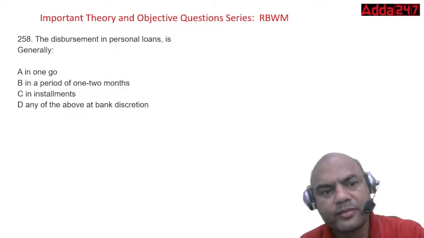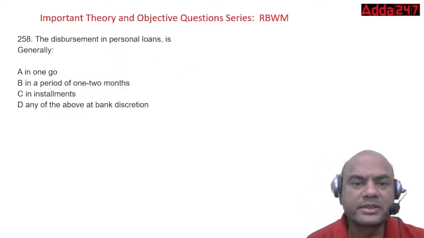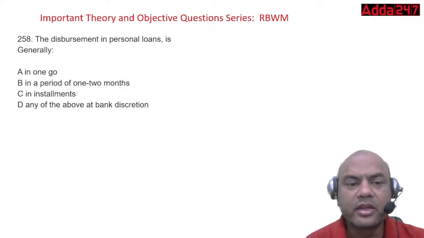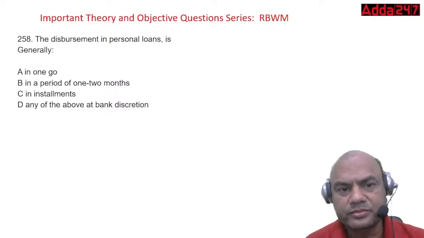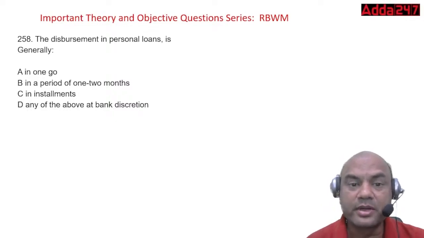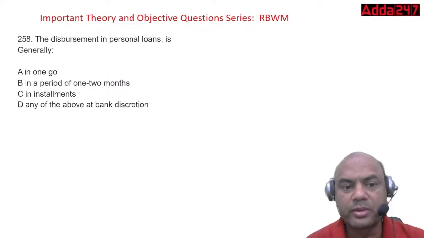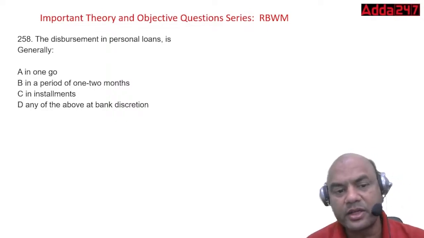Okay. The disbursement of personal loans is generally in one go, in a period of 1 to 2 months, in installments, or any of the above. So disbursement of PL is generally what? In one go, a period of 1 to 2 months, in installments, any of the above.